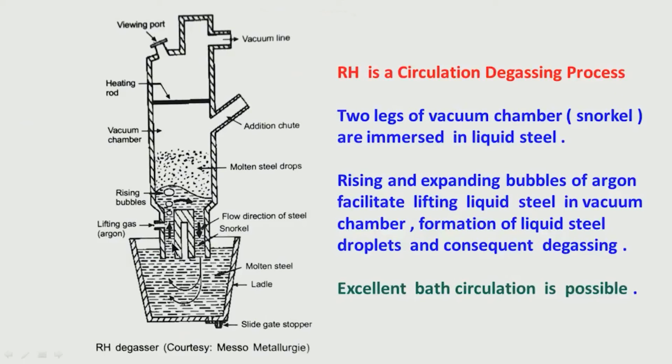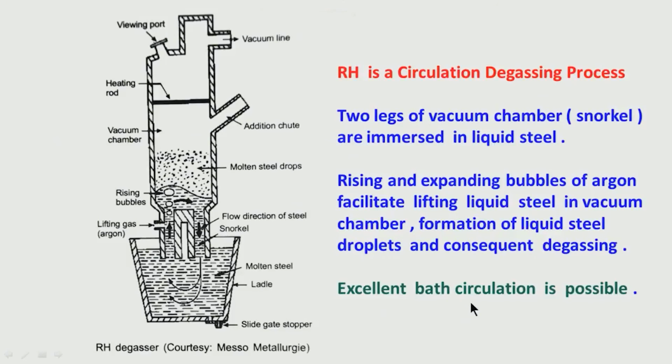So, it is going up as argon gas is sent through this channel, through this orifice. So, it is going up through this snorkel. After the reaction, it is coming down through this snorkel. That there is a continuous circulation of liquid steel from the ladle to the vacuum chamber. In the process, the extent of degassing is very good. It is quite helpful in this way.